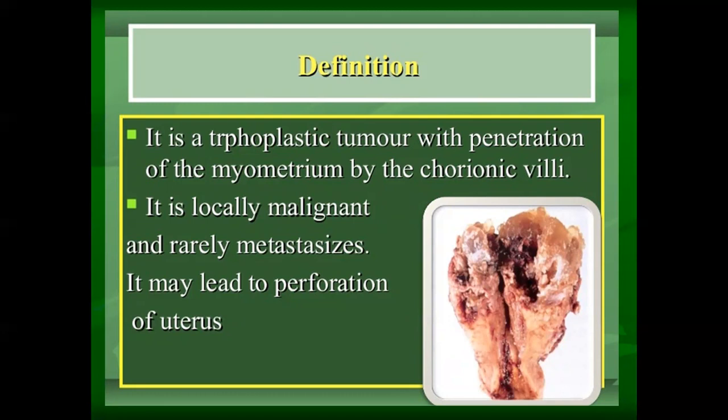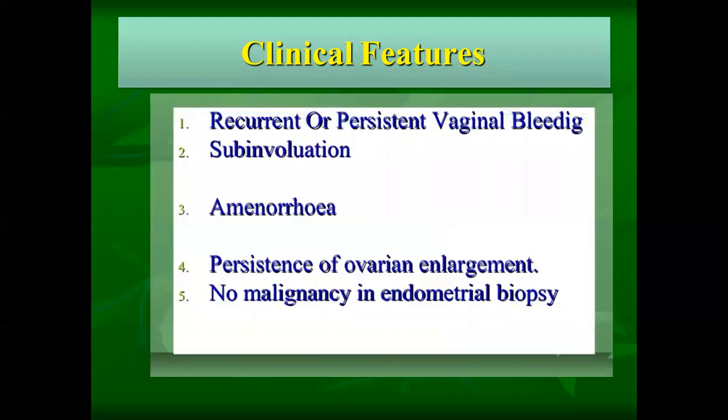Okay, and it may lead to the perforation of the uterus. So the chorionic villi will be invading and penetrating inside the myometrium, and it will lead to the perforation of the uterus.